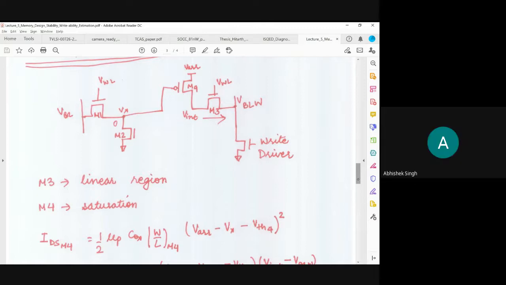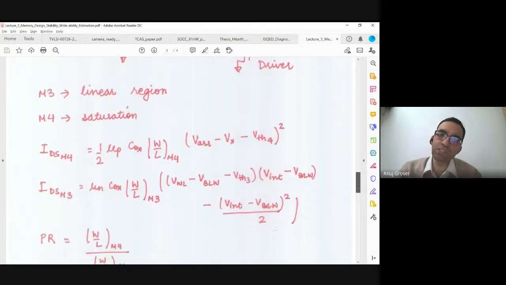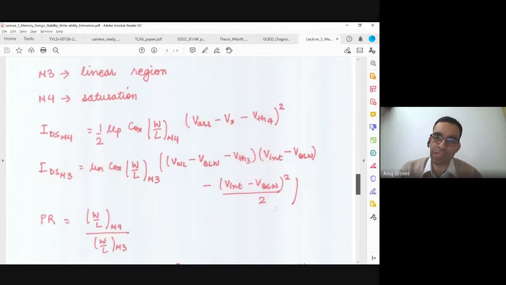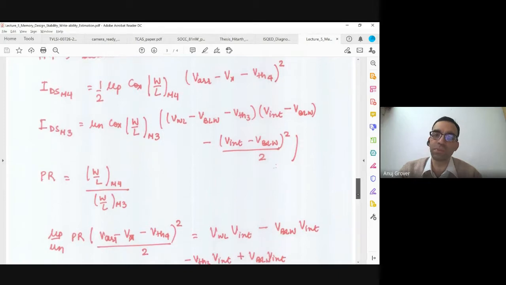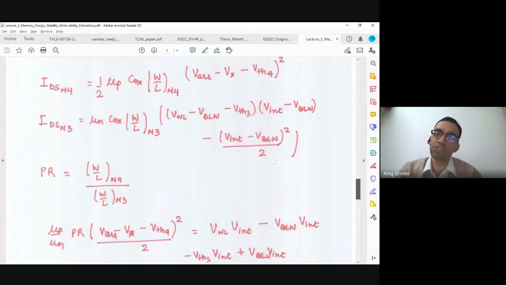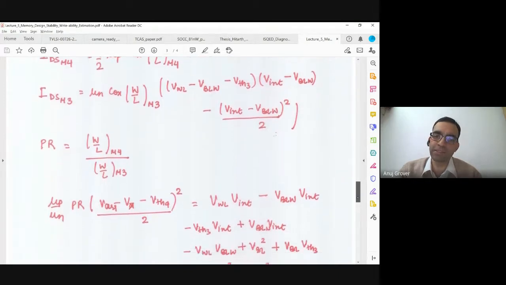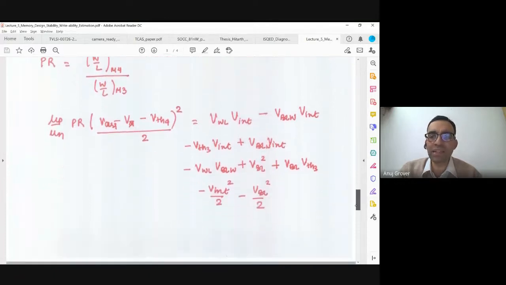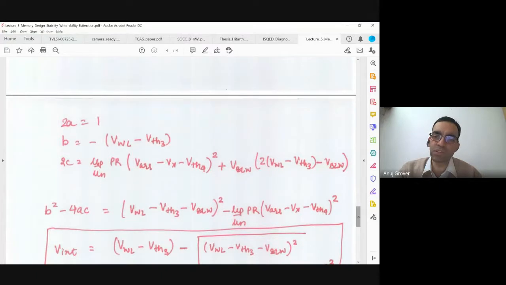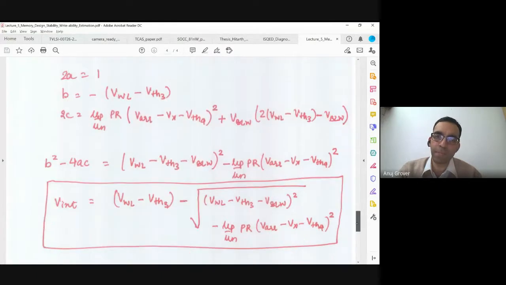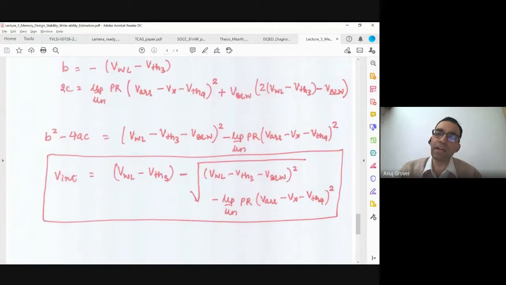Yes, sir. So now I use the corresponding equations, and now I define a ratio which is called the pull-up ratio, PR, which is the ratio of pull-up to pass gate. And I solve in exactly the same manner, where I say, okay, 2A is this, B is this, 2C is this, and so on. And I get a value of Vint. Is that okay?